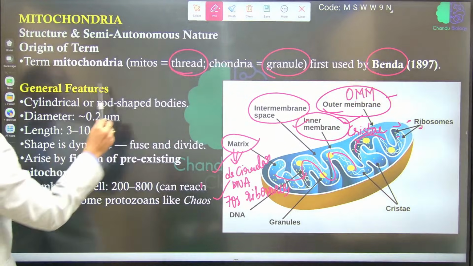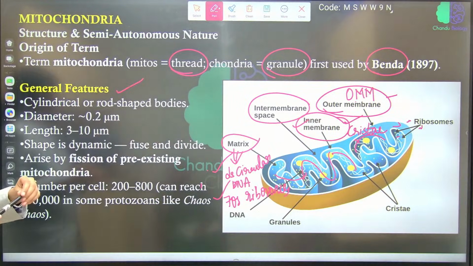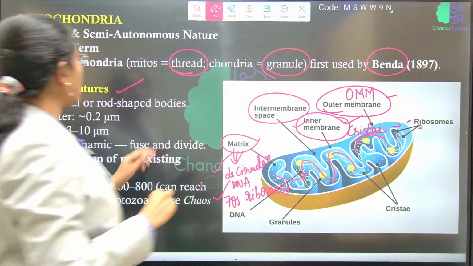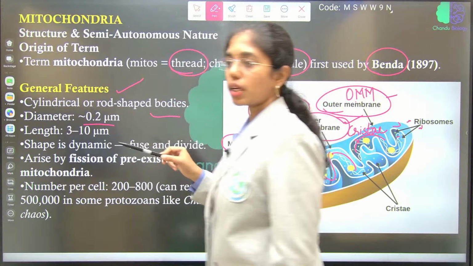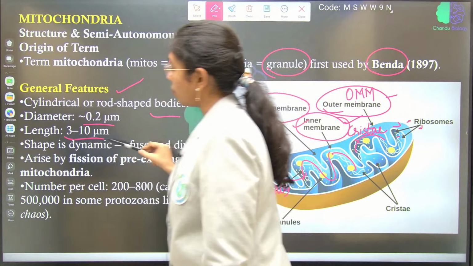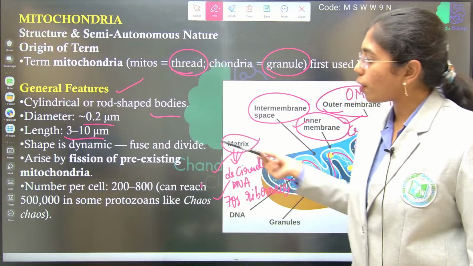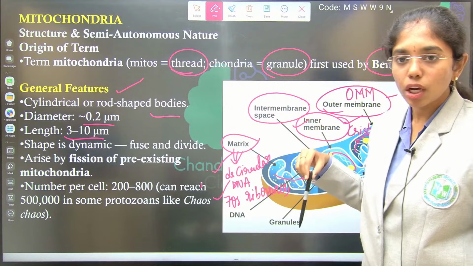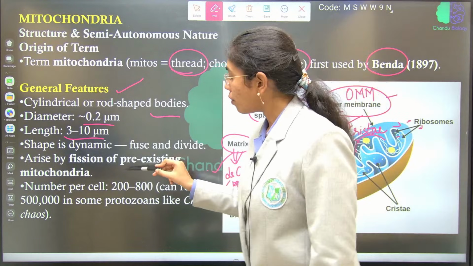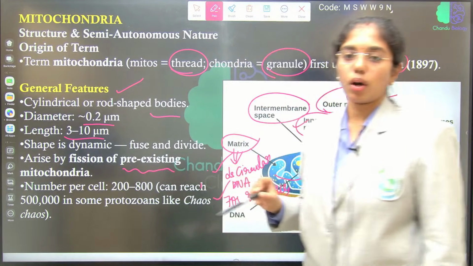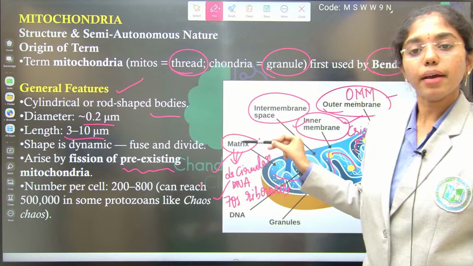So the general features of mitochondria are cylindrical or rod-shaped bodies whose diameter is around 0.2 micrometers and length is around 3 to 10 micrometers. The shape of mitochondria is completely dynamic, they will fuse and then they will divide. Fine, right? They arise by what? Fusion of pre-existing mitochondria, and they divide by binary fission.